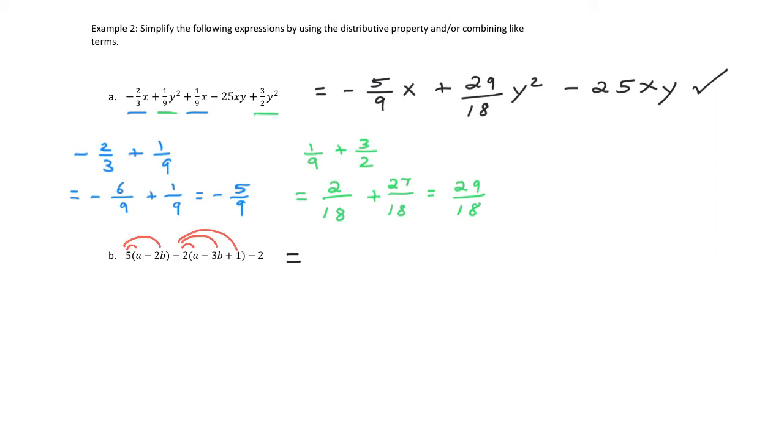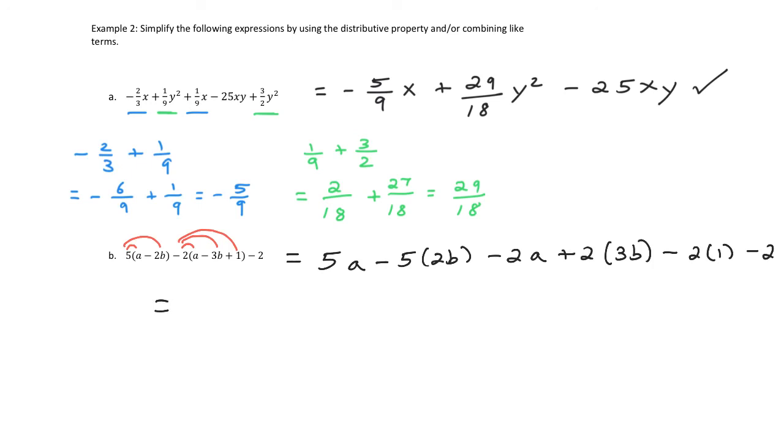Okay, we have 5a minus 5 times 2b. Okay, then we get minus 2a. That's a plus 2 times 3b. Then we get a minus 2 times 1, and then minus 2. So that was directly using the distributive property. I want to simplify a little bit so we can start multiplying things together.